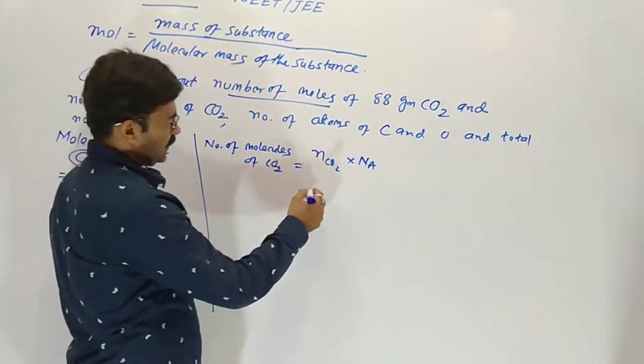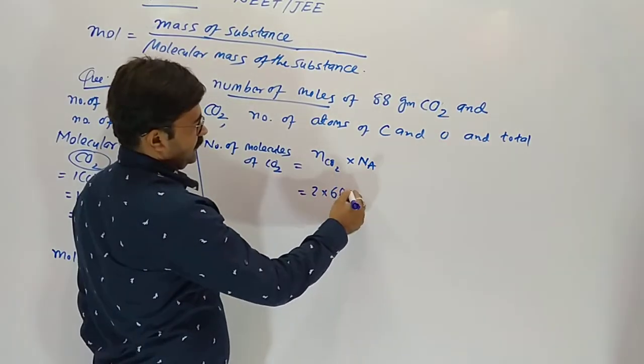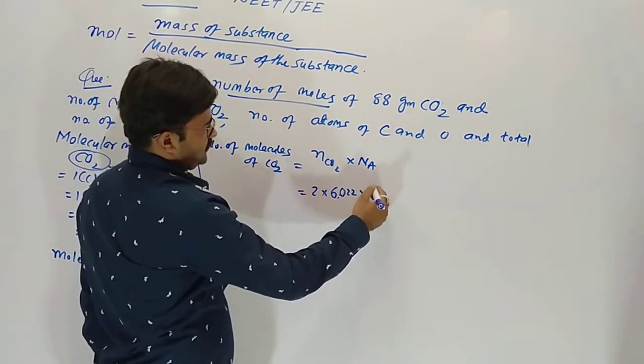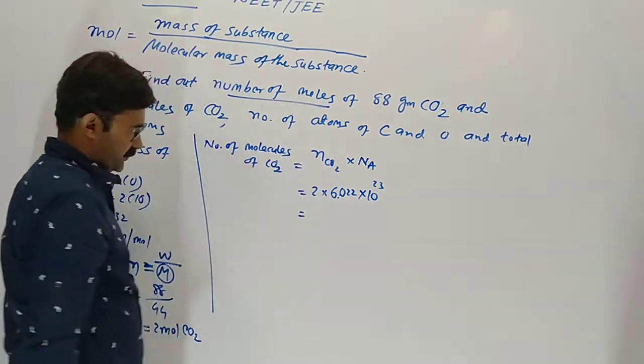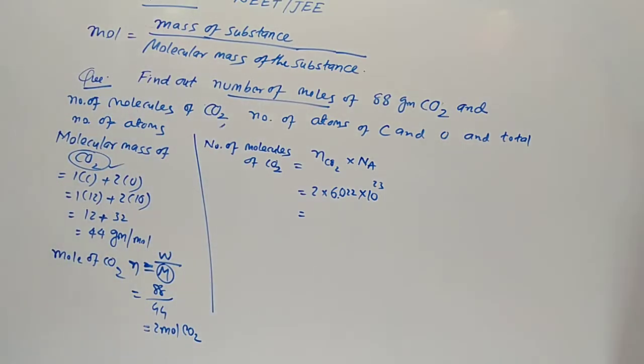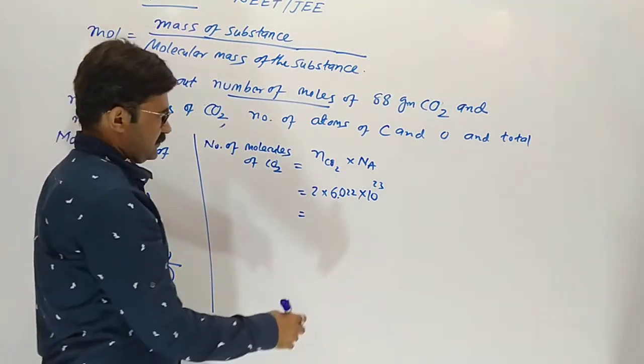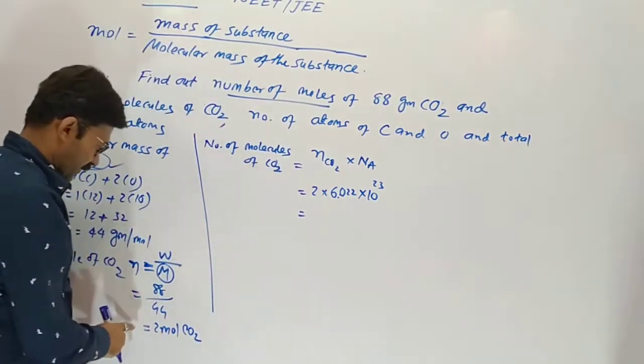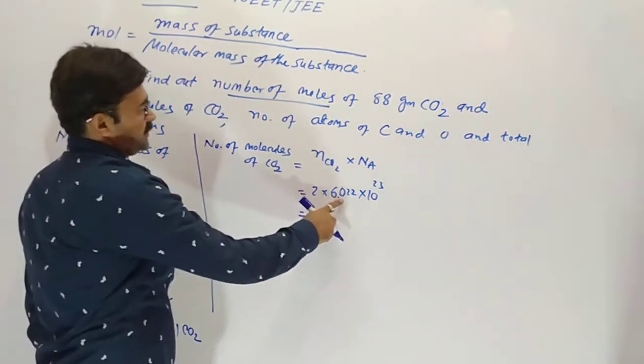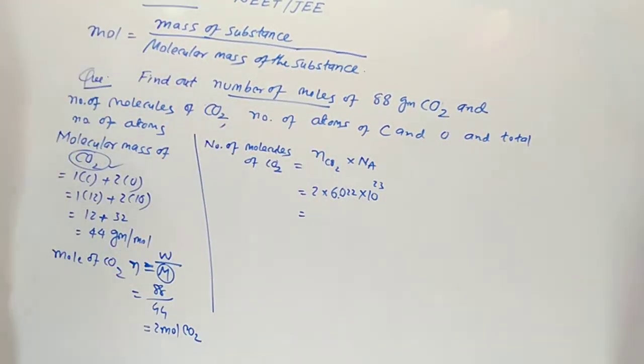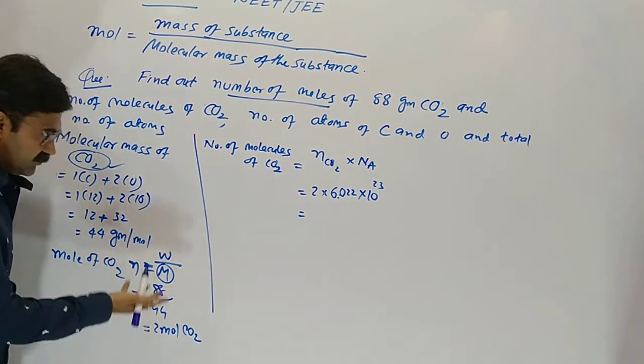As a mole derived thought, Avogadro number means 6.022 × 10^23. Simple. 1 mole equals 6.022 × 10^23 molecules. So 2 mole, how much?